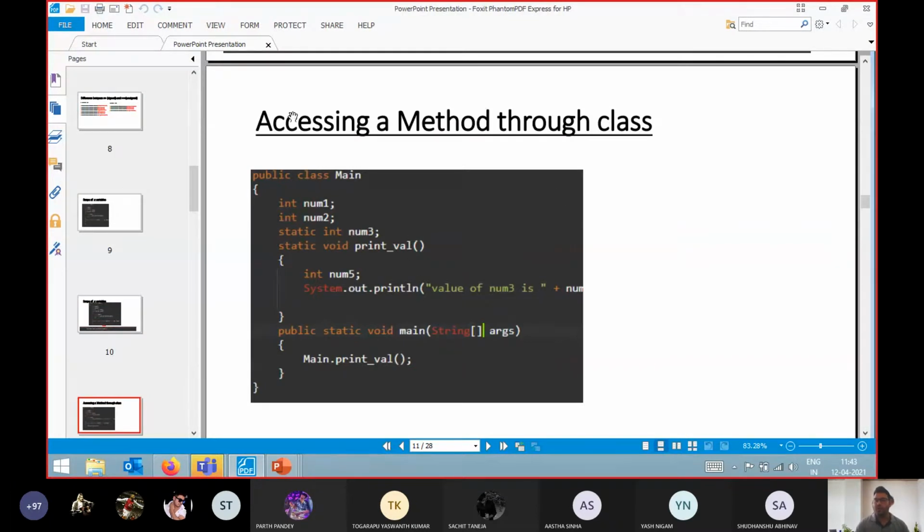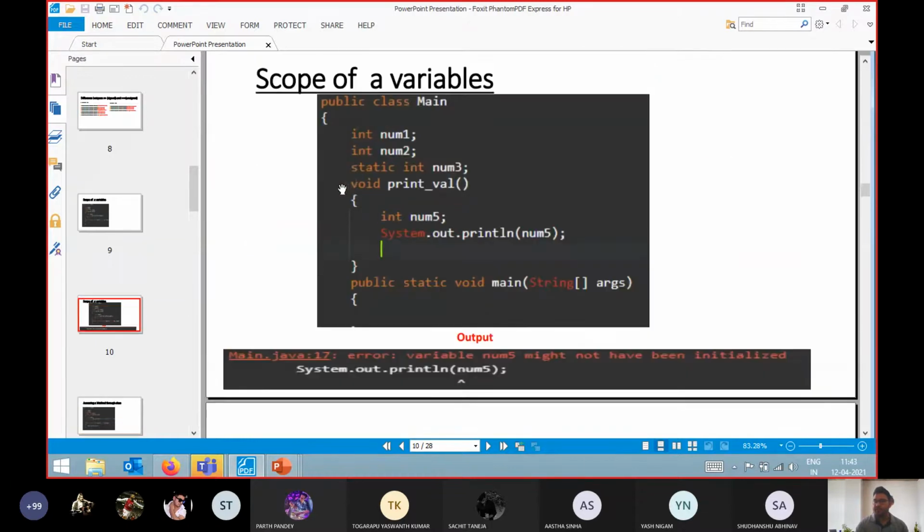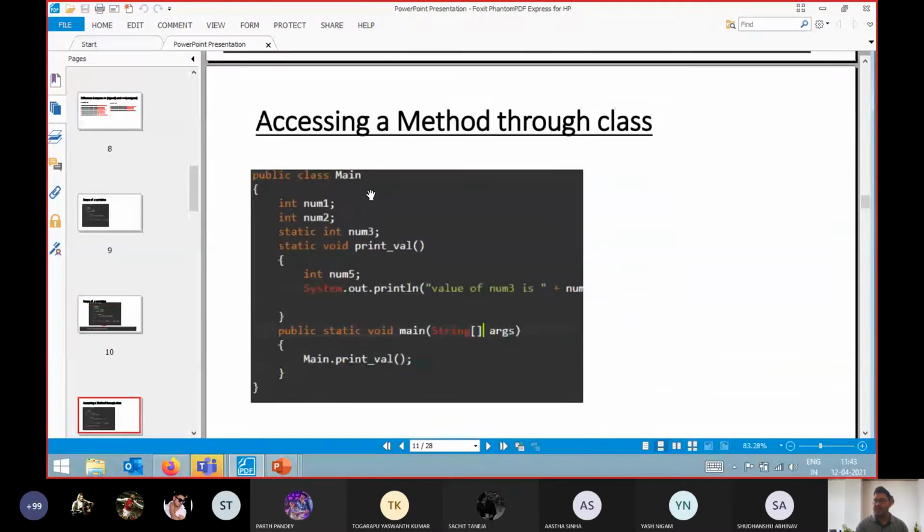In this program we are accessing a method through the class. The entire program is the same, but what I have done is made this method static, whereas right now it is an instance method. Static methods are loaded directly whenever we call that particular class, so we don't require any object in order to call those static methods.